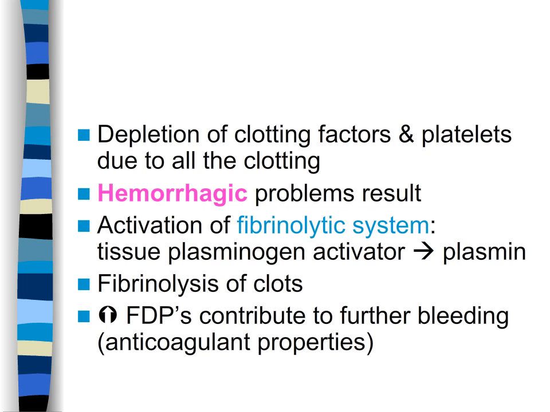Because of this increased deposition of fibrin in the microcirculation, the clotting factors and platelets are used up, and this then leads to a depletion of clotting factors. At the same time, fibrinolysis is occurring, so we have the fibrinolytic system changing plasminogen activator to plasmin, causing hemorrhaging problems as well. Fibrin degradation products are increased, and this contributes to further bleeding because FDPs inhibit platelet aggregation and also have antithrombin activity, so this further complicates the issues of the bleeding in DIC.